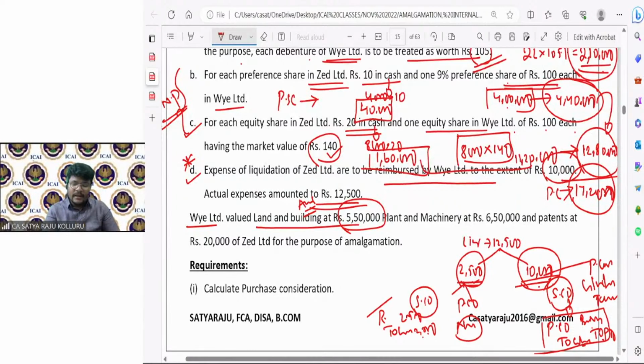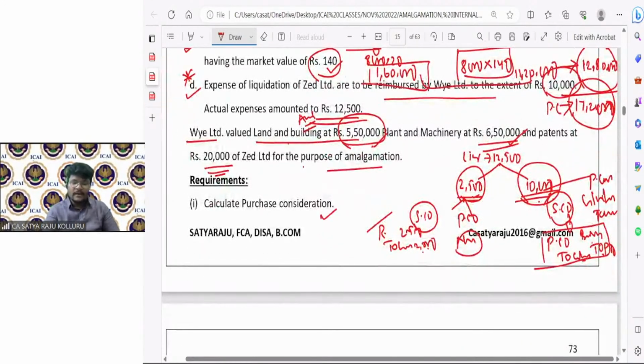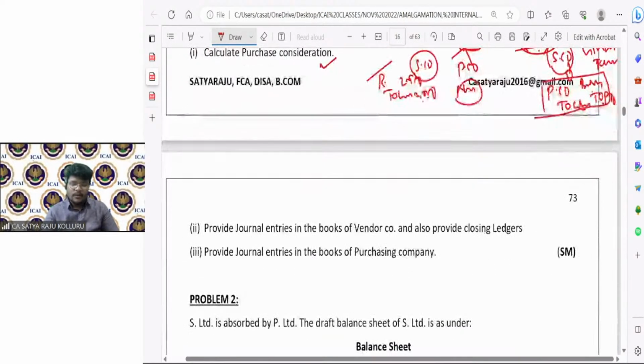So land and building are given at 5,50,000, plant and machinery at 6,50,000, and patents at 20,000 of Z Limited for the purpose of amalgamation. What are the requirements? I need to calculate PC. I have already done that in the problem itself. PC I got 17,20,000 under the net payments method. Provide the journal entries in the books of the vendor company and also provide the closing ledgers.